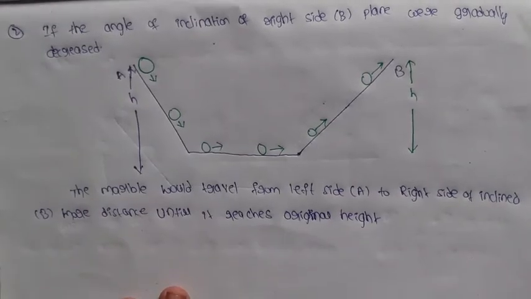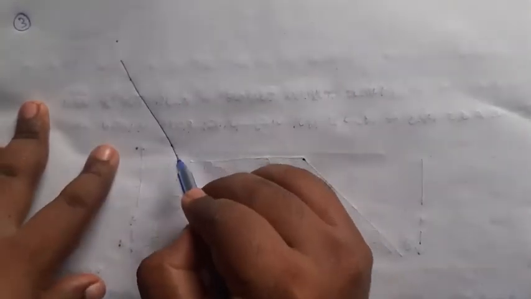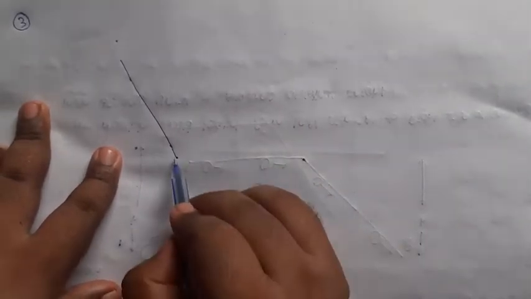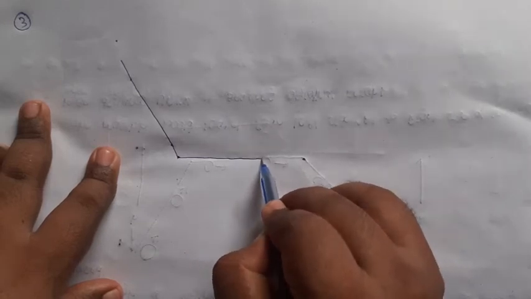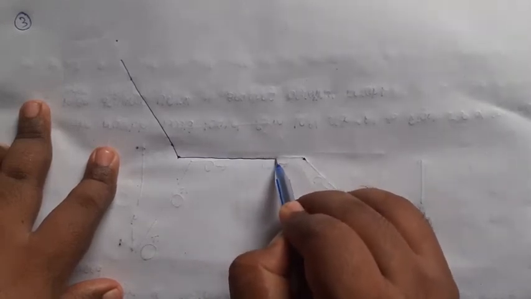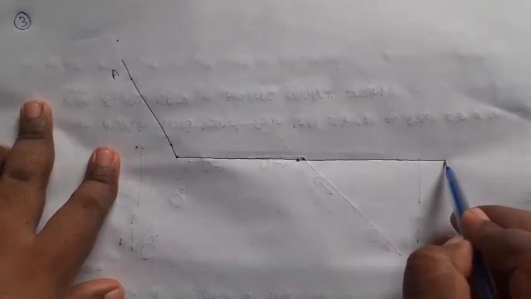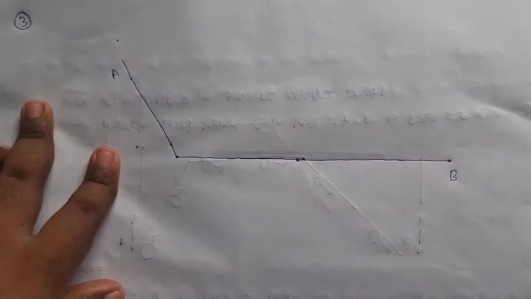Next, third case. This is the left side of the inclined plane. It will never change. Coming to the right side of the inclined plane, it will be made horizontal. So this is A, this is inclined plane B. It is completely going to be horizontal.